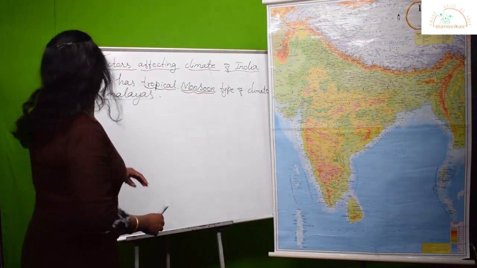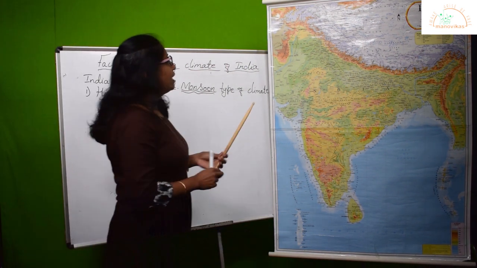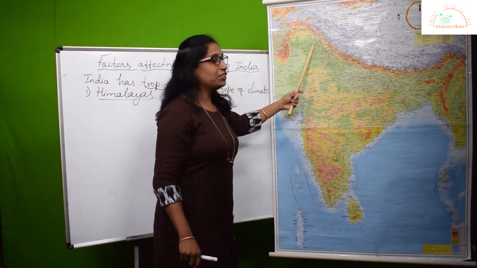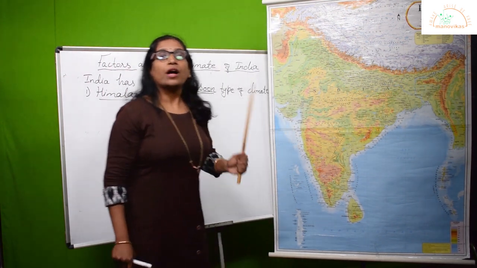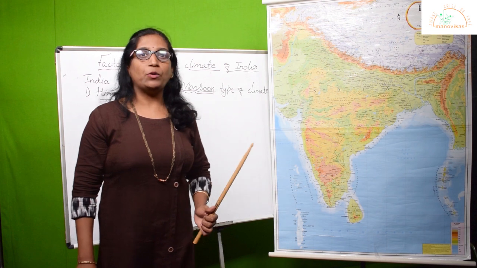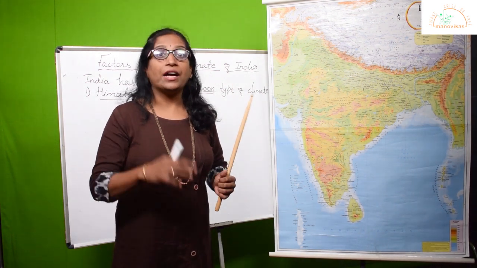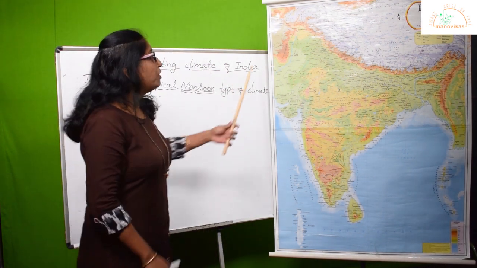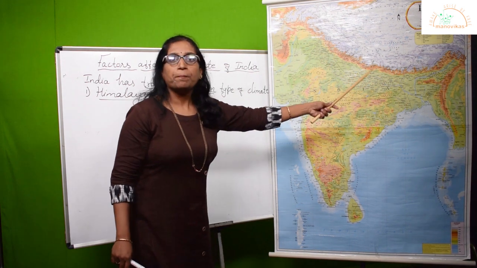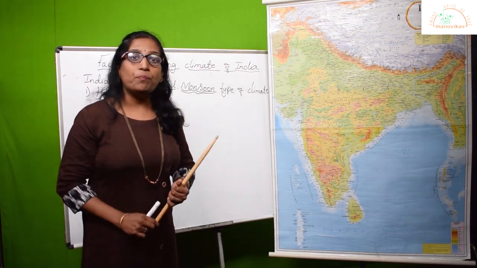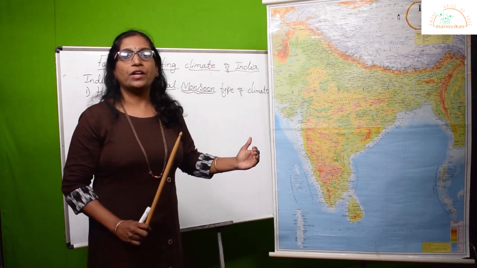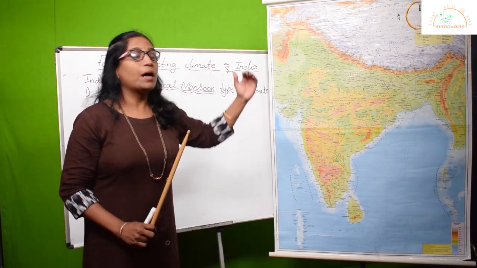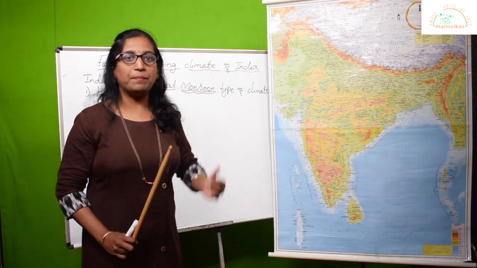We have already seen the Himalayas extending from the northwest region towards the northeast region of India. The Himalayas being a very tall mountain range, where we have the highest mountain peaks located, act as an effective barrier for the cold winds which enter the Indian subcontinent during the winter season, coming from the frigid zone or from the Siberian plains.